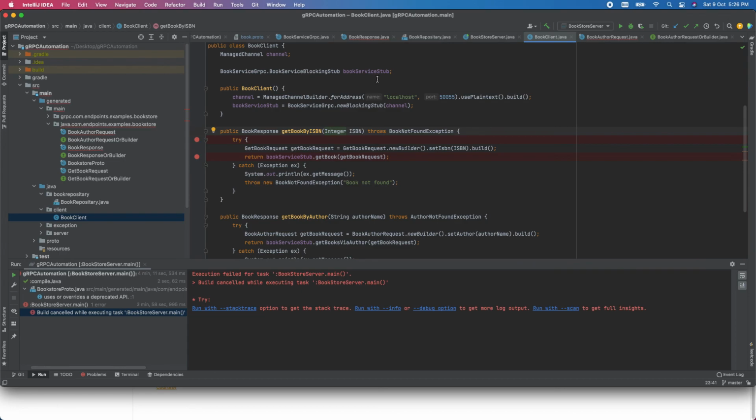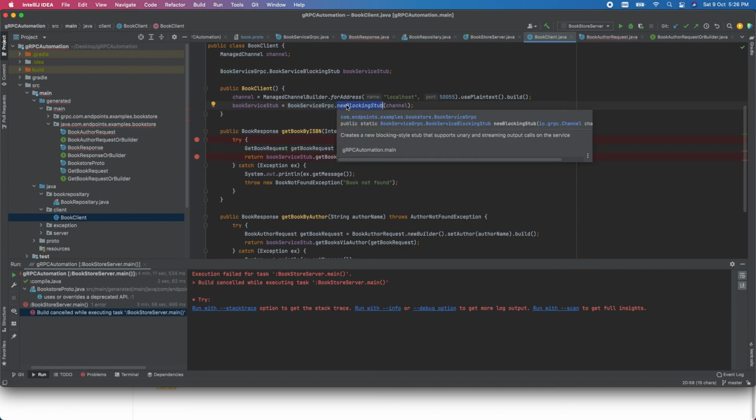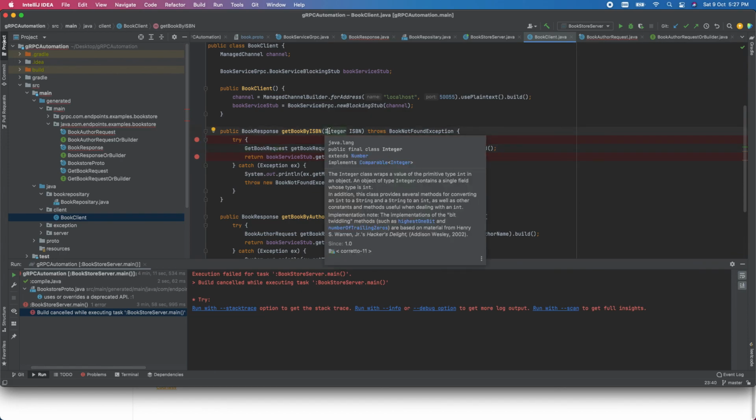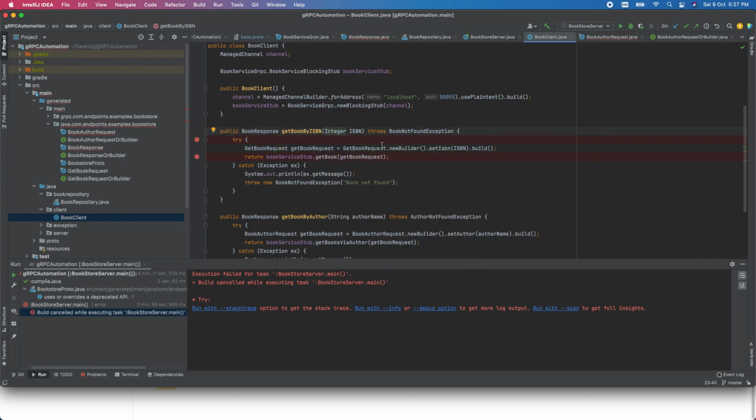Okay, I don't want them to create objects like a get book request or such things, meaning classes. I don't want to create those in Java or their respective language, right? They will just pass the value either in integer format or string format, and here we are going to convert it into the gRPC request object format.